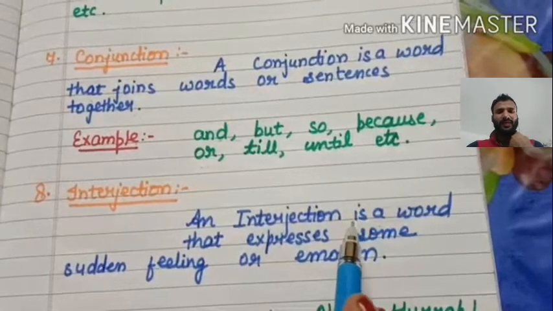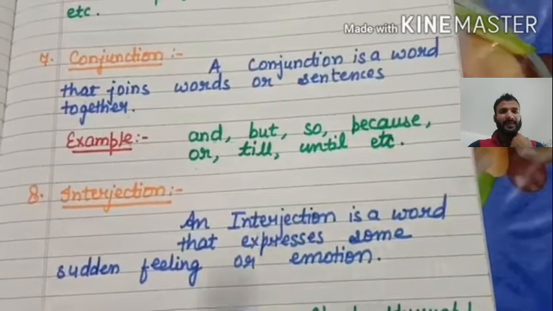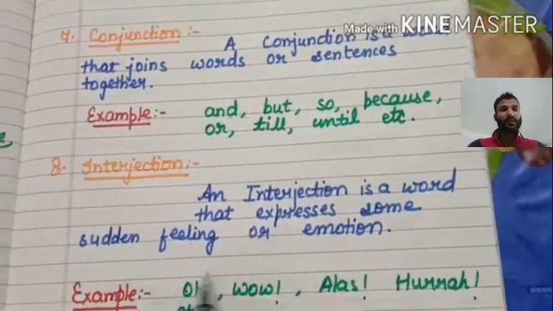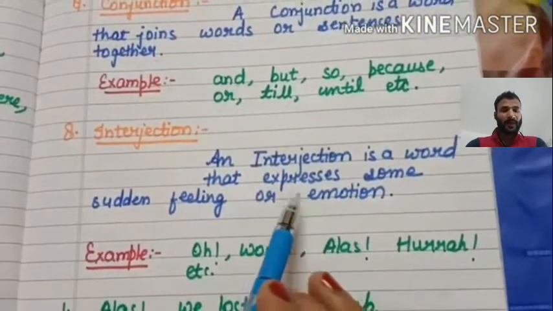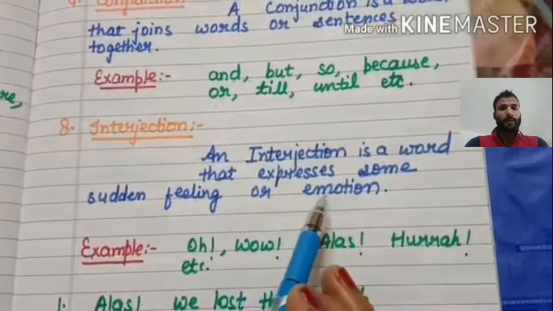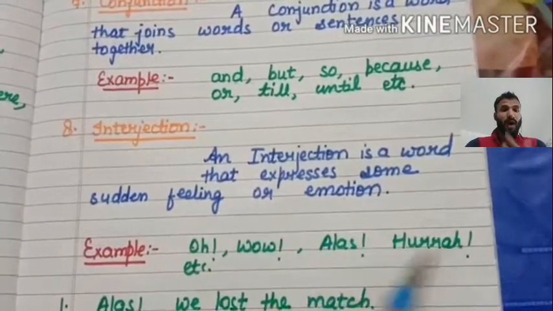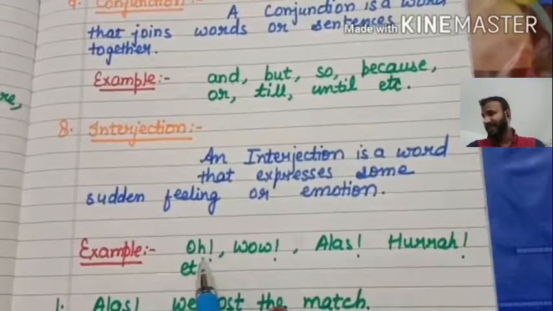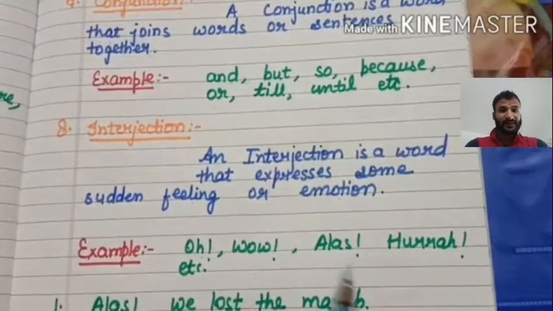Now the last one is interjection. An interjection is a word that expresses some sudden feeling or emotion. Sudden feeling means that suddenly we feel something and express our emotions. Like when we get shocked, we say oh, wow, yes, hooray, etc. These are the expressions of feelings that we express suddenly.